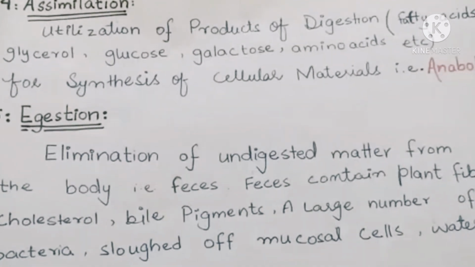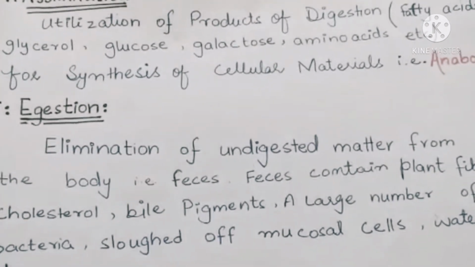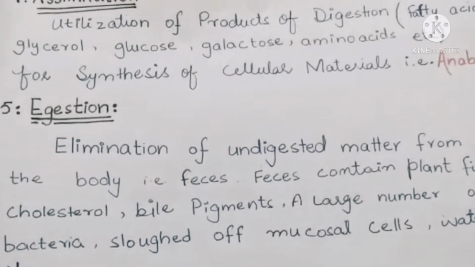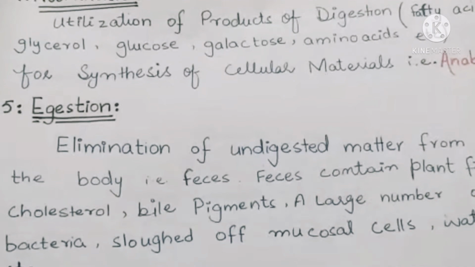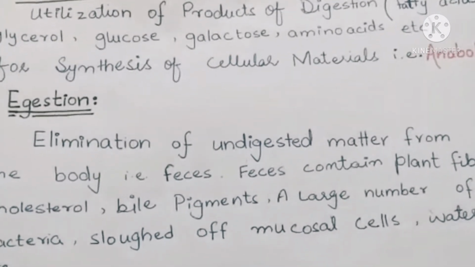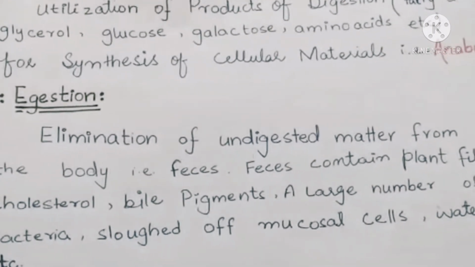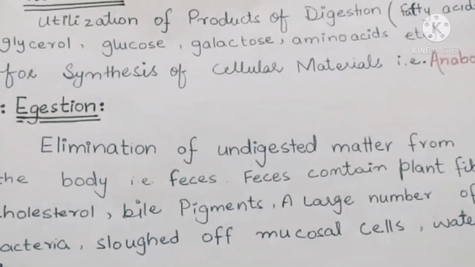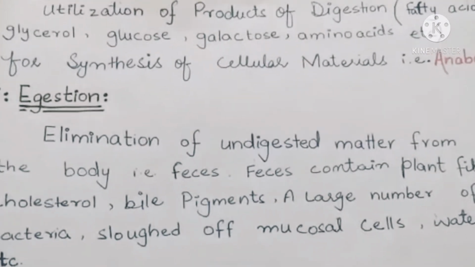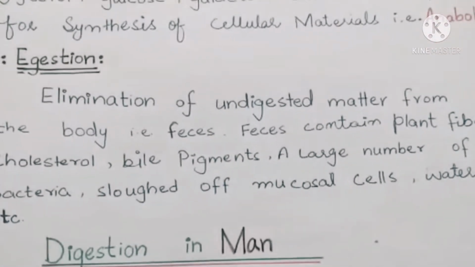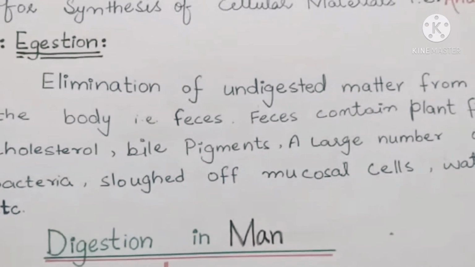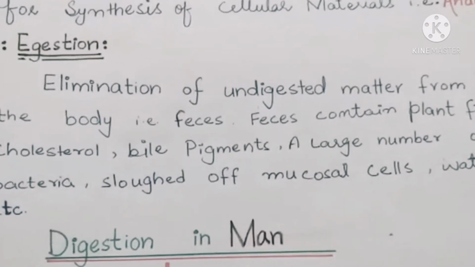Okay, so we know that when the smaller molecules or building blocks are utilized to make larger macromolecules, it is the process of anabolism. In anabolism, the smaller building blocks are utilized for the synthesis of macromolecules. So assimilation is the utilization of the products of digestion for the synthesis of cellular material. Then comes our last process of holozoic nutrition, which is egestion. Egestion is the elimination of the undigested matter from the body.